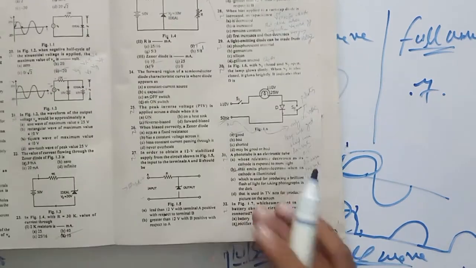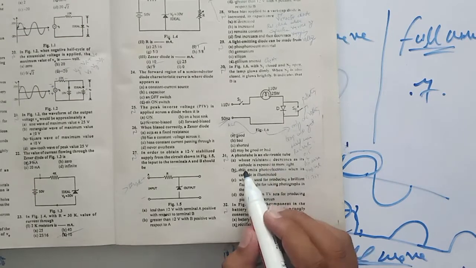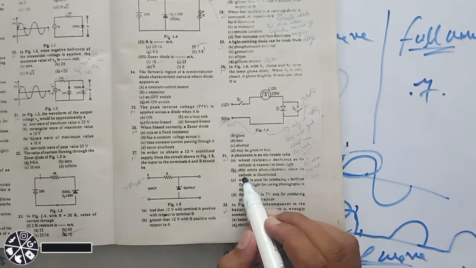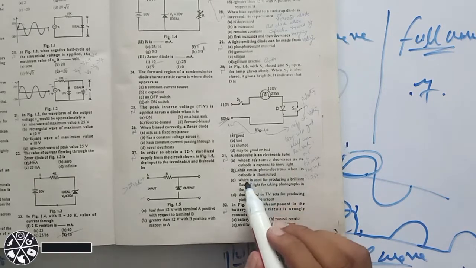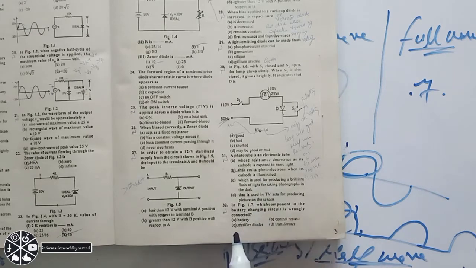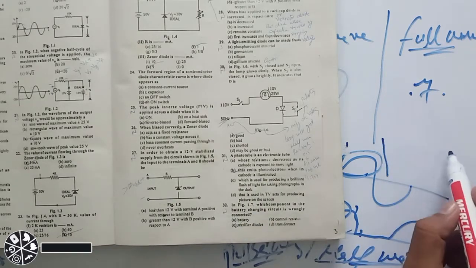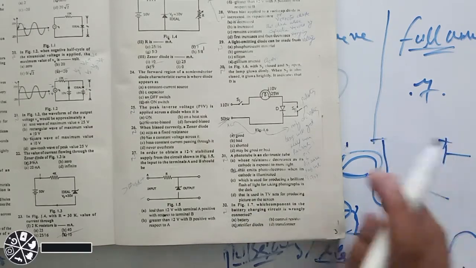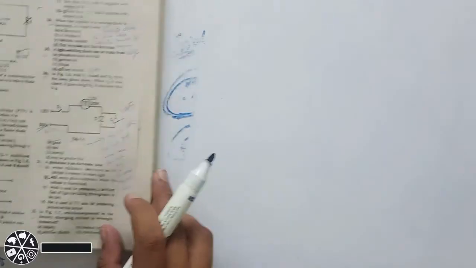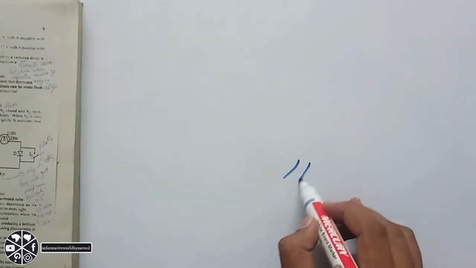Next MCQ is, a photo tube is an electronic tube whose resistance decreases as its cathode is exposed to more light, that emit photoelectron when its cathode is illuminated. Yes, so if you illuminate the cathode, this is anode, this is cathode. So this will be your photo tube.